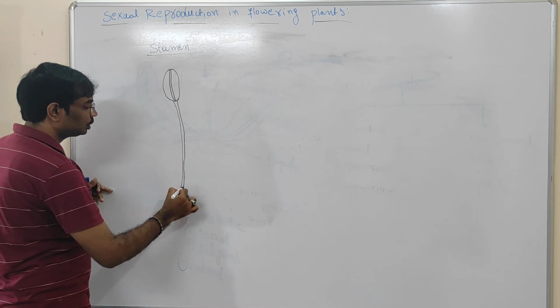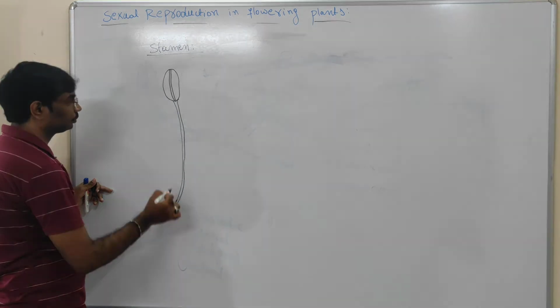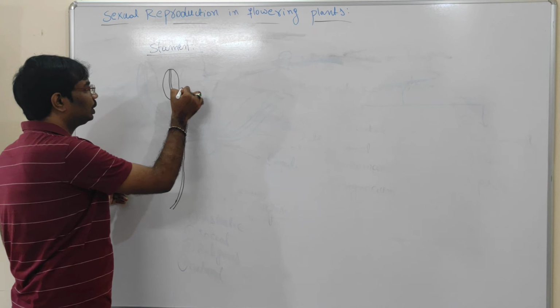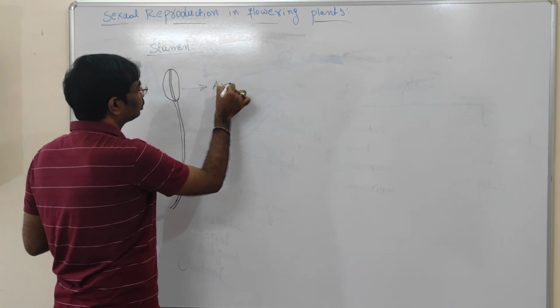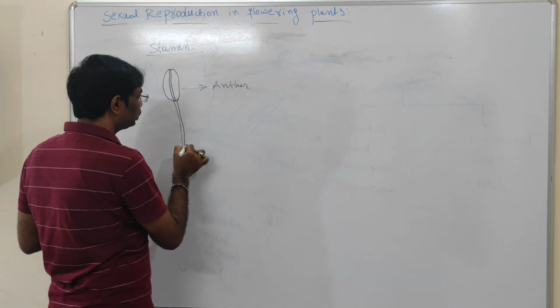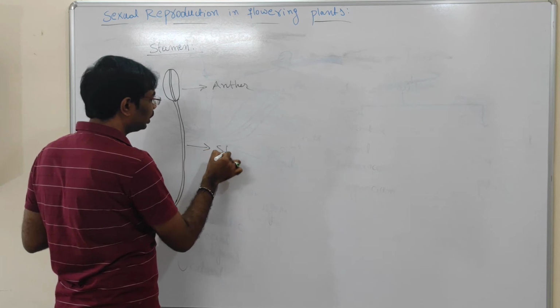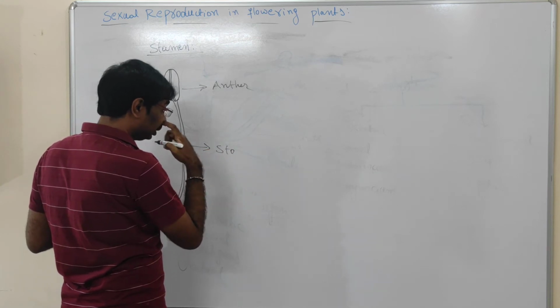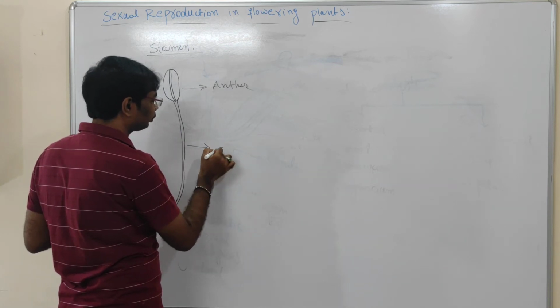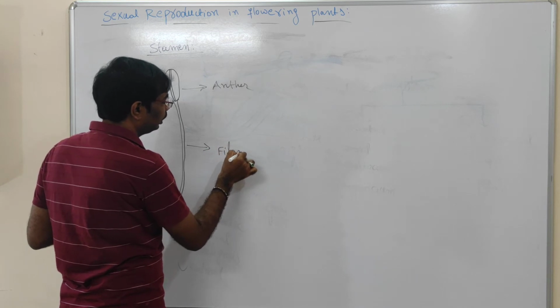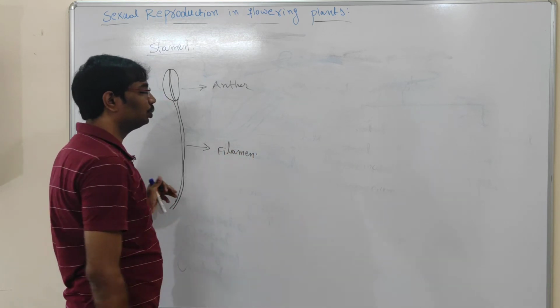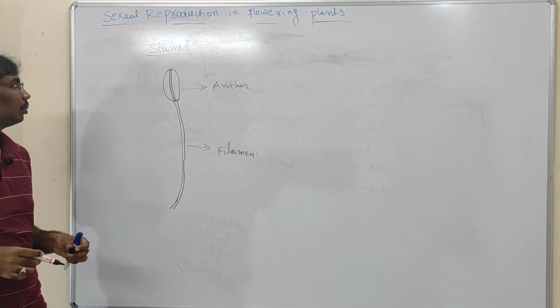Upside, this structure is called anther, and downside, this structure is called filament. Anther and filament together are called stamen.